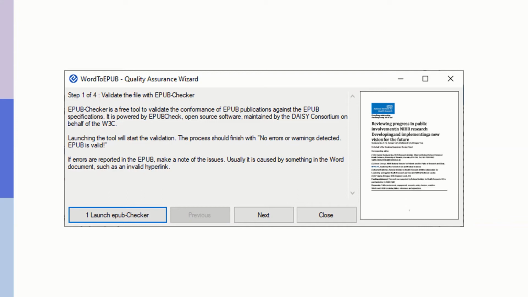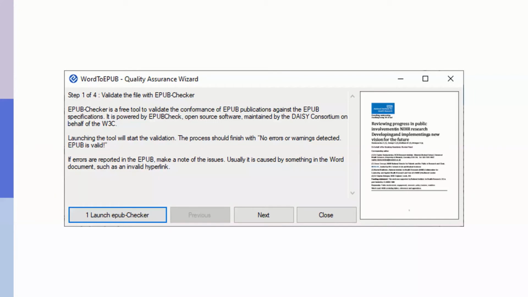So here we are at step 1, which is to validate the file with EPUB Checker. And it tells you about EPUB Checker. It tells you what will happen when you launch the tool and what to do if errors are reported. Now, you may not have EPUB Checker on your computer, in which case, if you click this box, it will then discover that you don't have it and it will help you download it and install it.